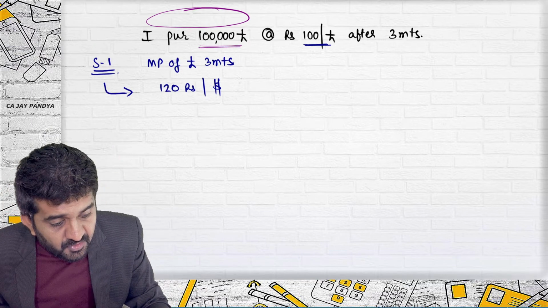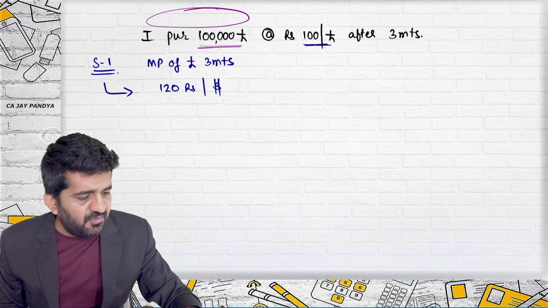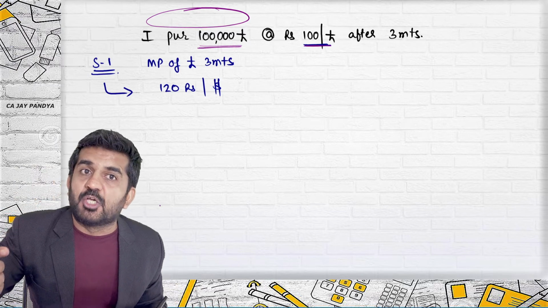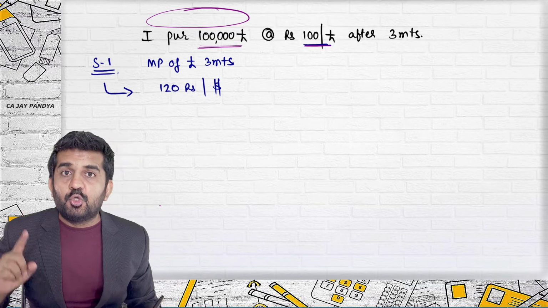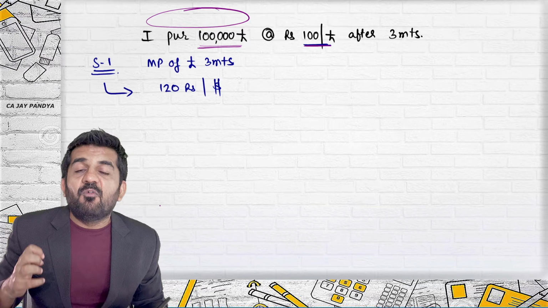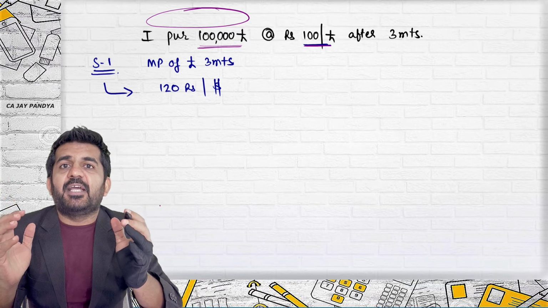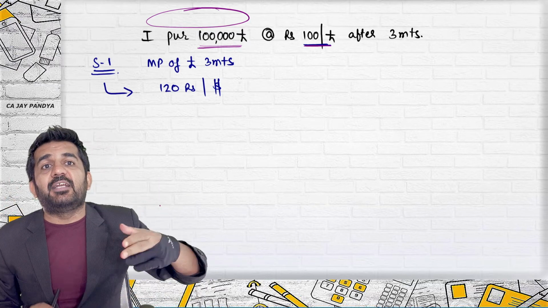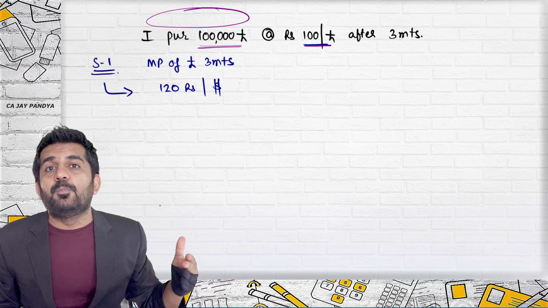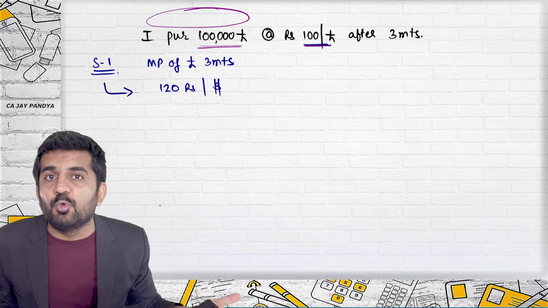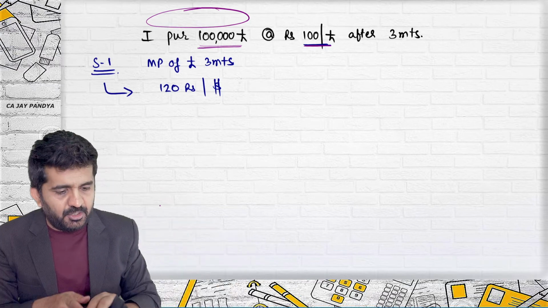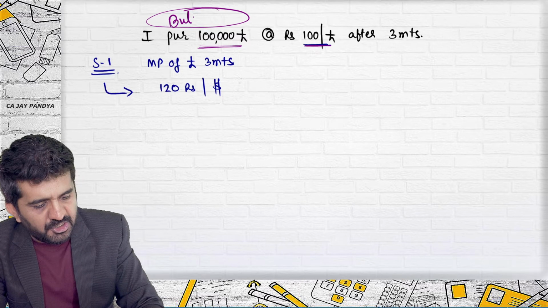I am confirming that I will be purchasing 1 lakh pounds at the rate of rupees 100. That is, I will be paying 1 crore rupees. Why am I fixing the price of 1 crore? Because I feel that this 100 is going to become 120 or 130. Then I need to pay 1.3 crore or 1.2 crore in that particular case. I want to avoid that. So I am bullish in nature.